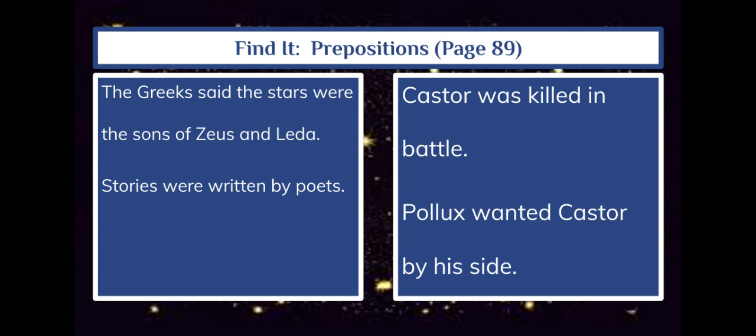Let's look at number 1. The Greeks said the stars were the sons of Zeus and Leda. Where is our prepositional phrase in that sentence? It is of Zeus and Leda. Zeus, as well as Leda, are the nouns that follow the preposition.